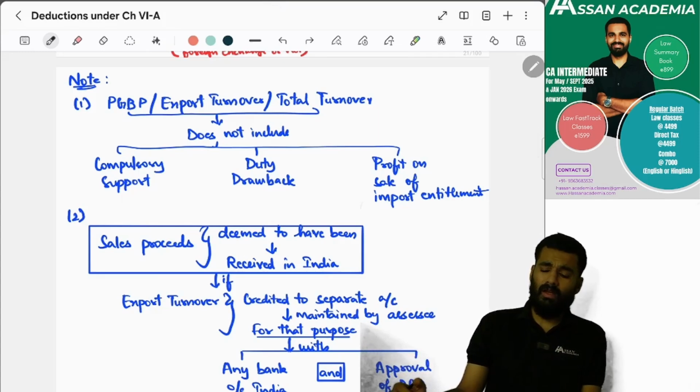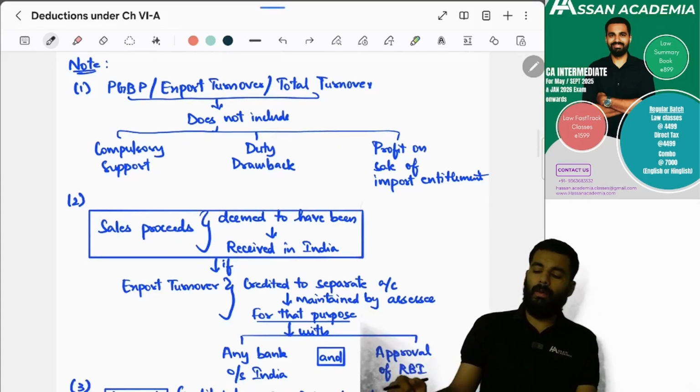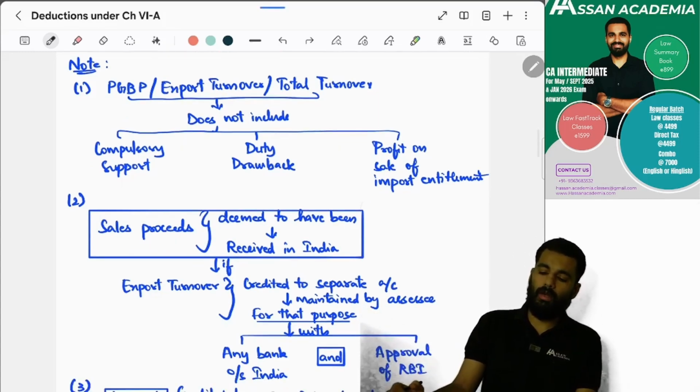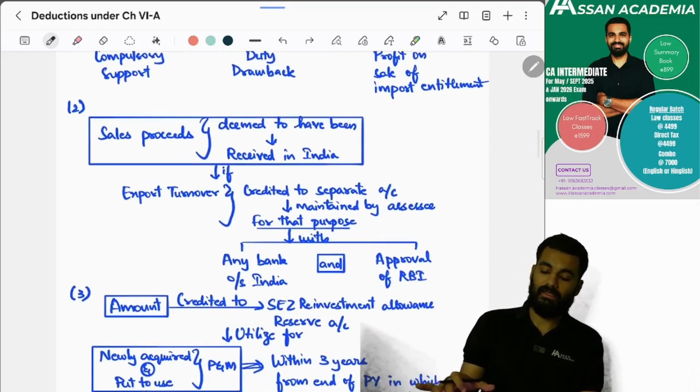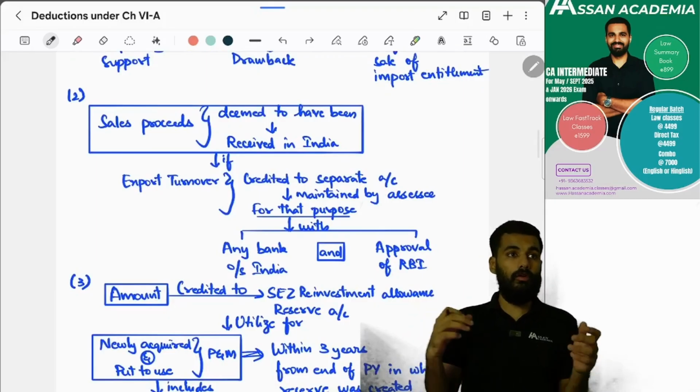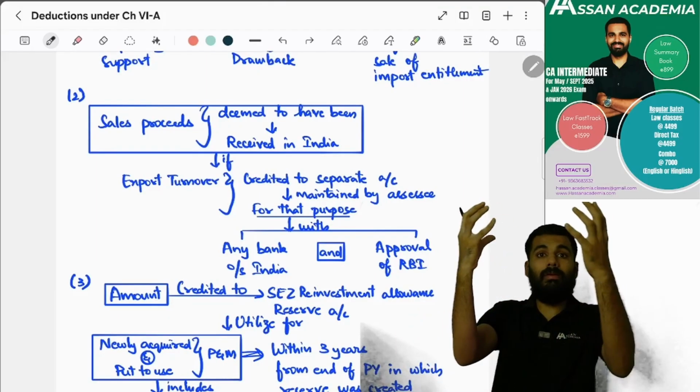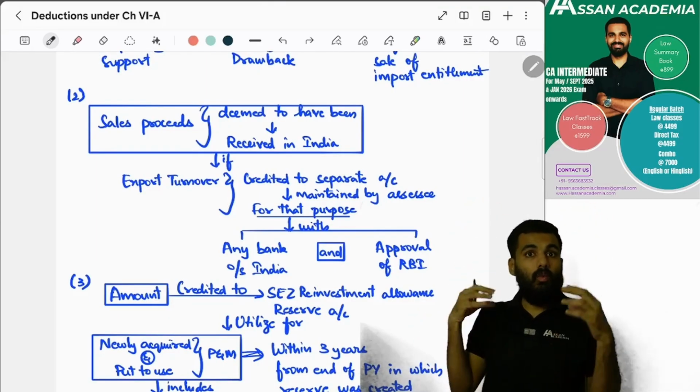Next, duty drawback and profit on sale of import entitlement, whether it is export turnover or total turnover, will not be included. Yes or no? Yes.